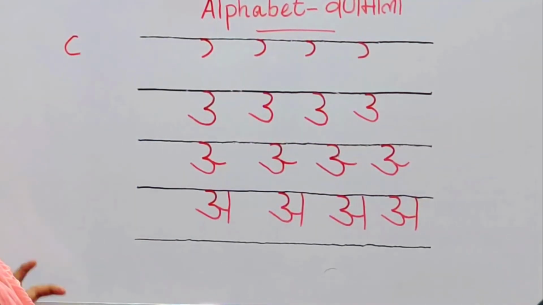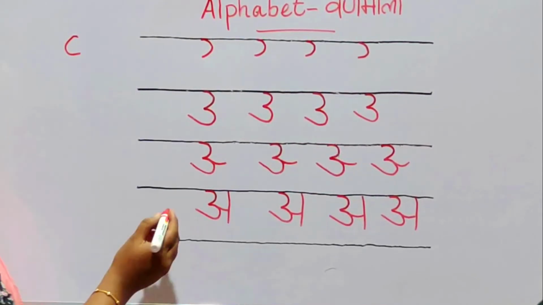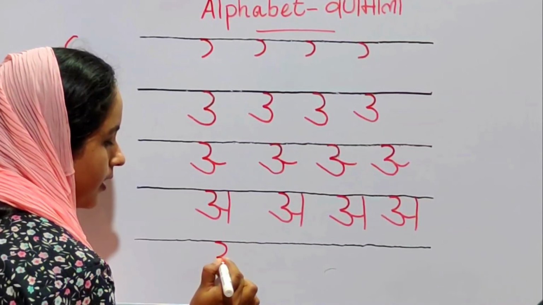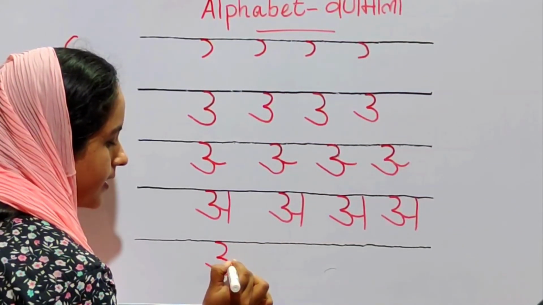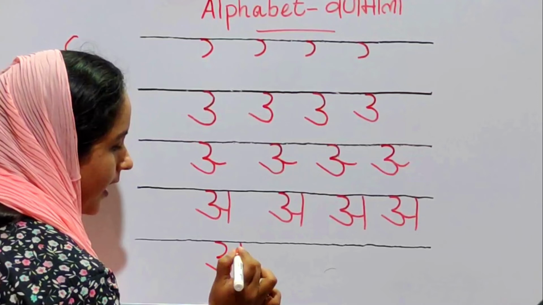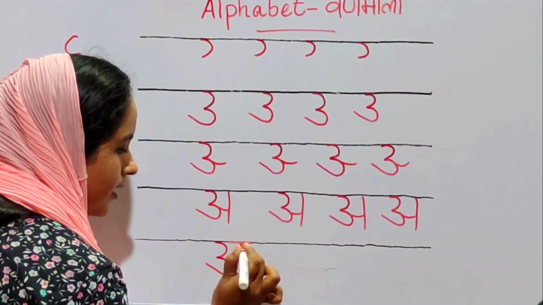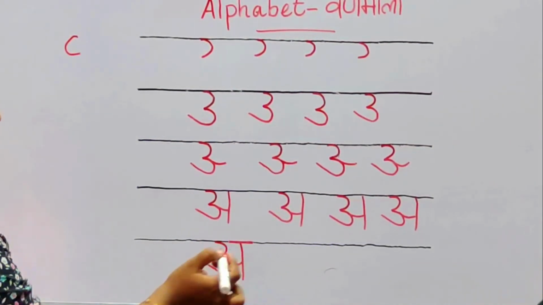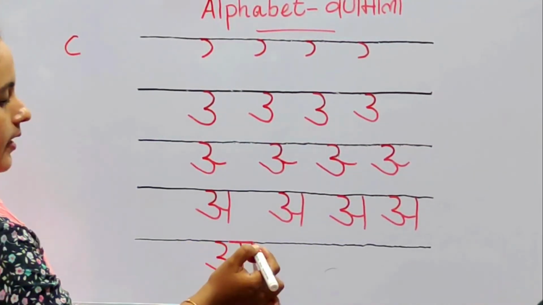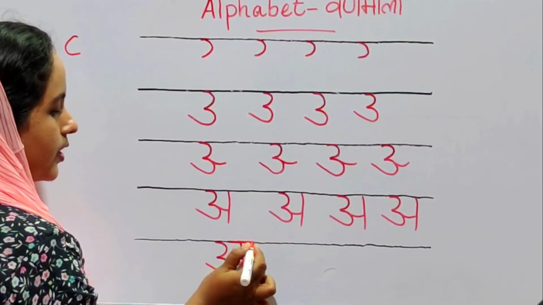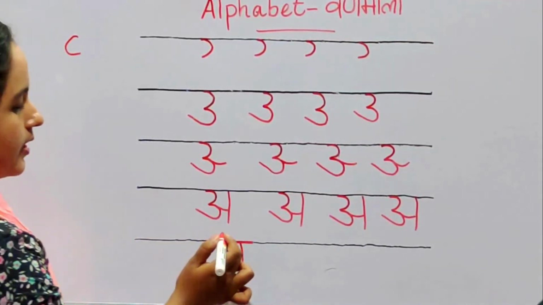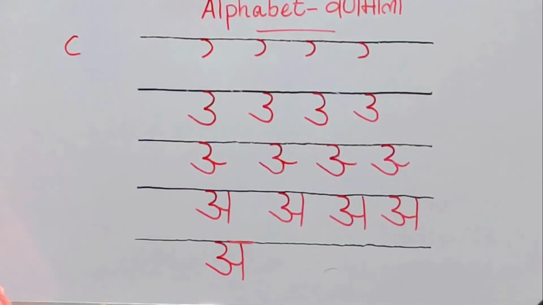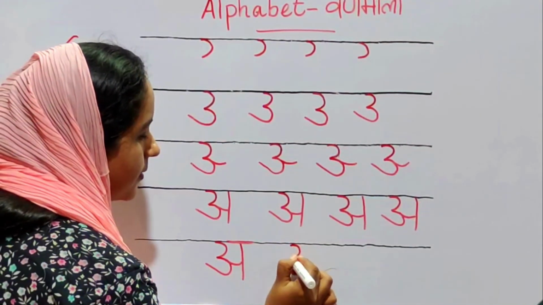Okay dears, then our last step, our letter A. First write reverse C, then another reverse C with the tail, sleeping line and a straight line. Last one, a sleeping line on top. This line, हिंदी में इस लाइन को शिरोरेखा. This sleeping line is called शिरोरेखा. Okay dears, then once more,